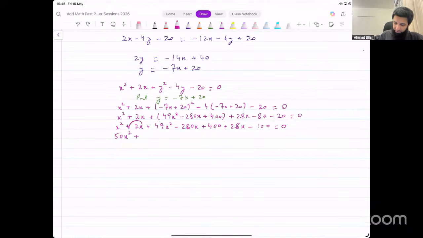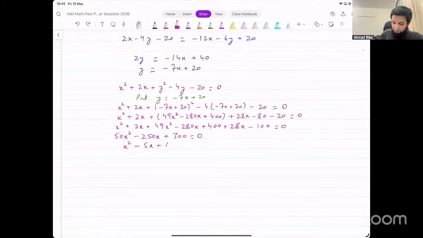Let's add the positive terms first. 2x and 28x, that's 30. 30 minus 280, that's minus 250. So we have minus 250x. Then the constant terms 400 and minus 100, that will become plus 300. Now all terms are multiples of 50. So that gives us x squared minus 5x plus 6 equal to 0.